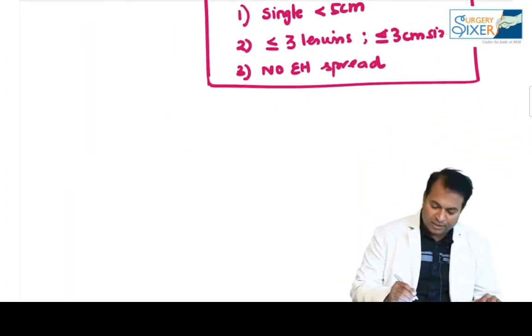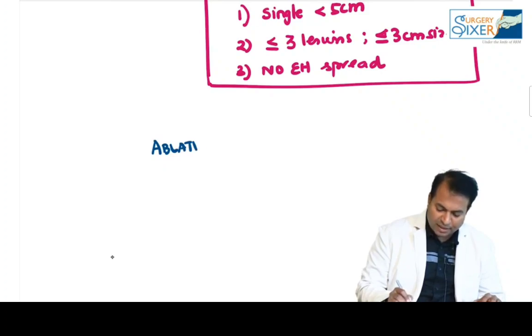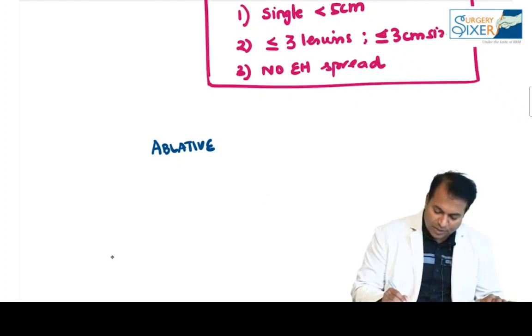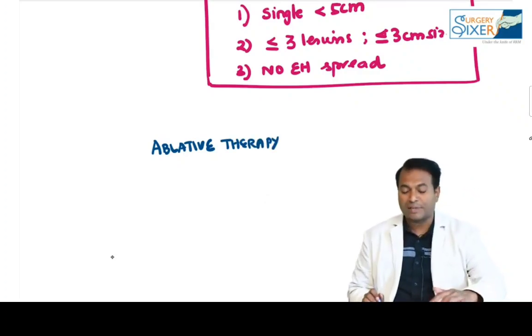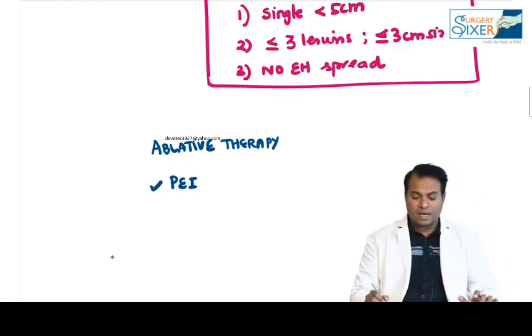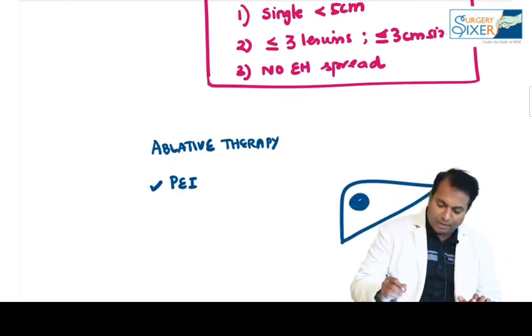So for the other cases, what is the treatment done? For the cases in whom we cannot resect, who are inoperable and who are poor performance patients, we do ablative therapy. What are the ablative therapies we know? Number 1, percutaneous ethanol injection. If it is a tumor, percutaneously we can put ethanol into the tumor.